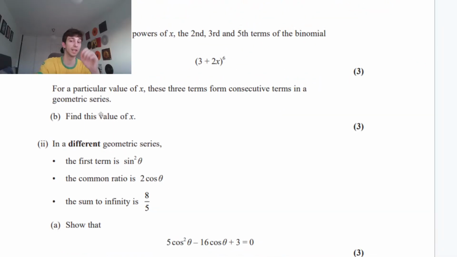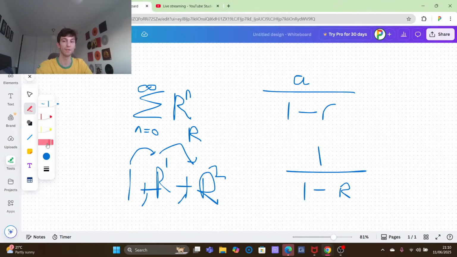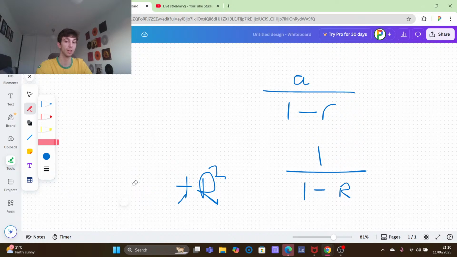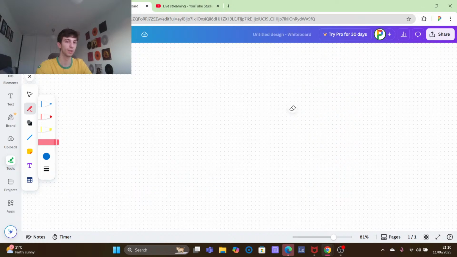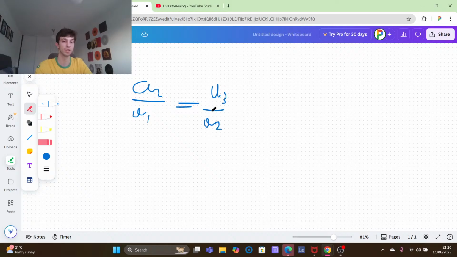Okay, we're told for a particular value of x, these three terms, the second, third, and fifth term that we just found, form consecutive terms in a geometric series. Okay, guys? So remember, with a geometric series, we have that common ratio. If we have a common ratio, just quickly rubbing all this stuff out, it means if we do our second term, let's call it A2, over our first term, this ratio will be equal to our third term over our second term. Okay, I know these are disgusting A's.